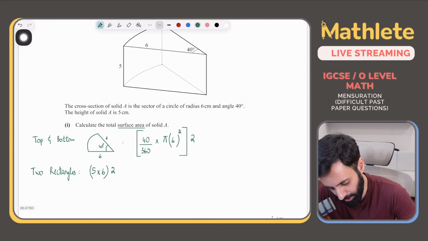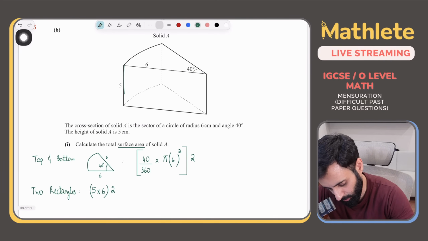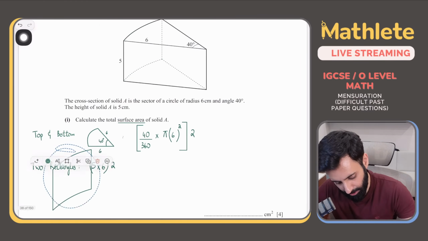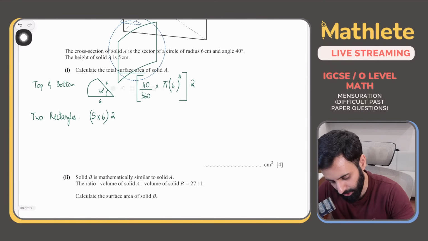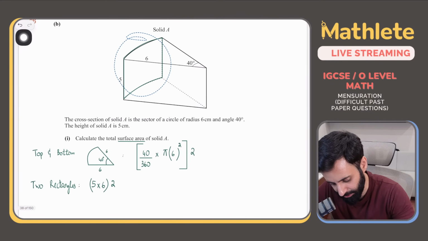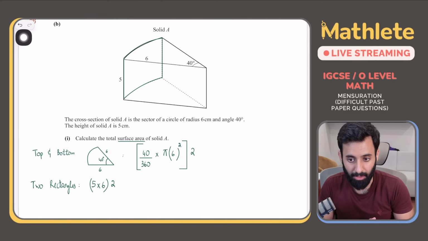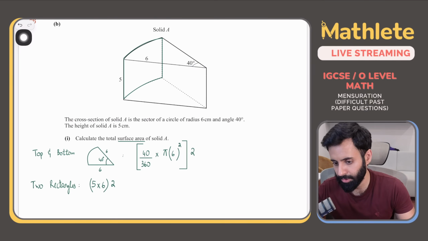Then what about this face? What about this face right here? Now, by just looking at it, it's not a shape that we can give a clue. But what happens if I flatten it? Let's say fold it a little. What happens? Flatten it. If I flatten it, it will become a rectangle. Okay, wait a minute.